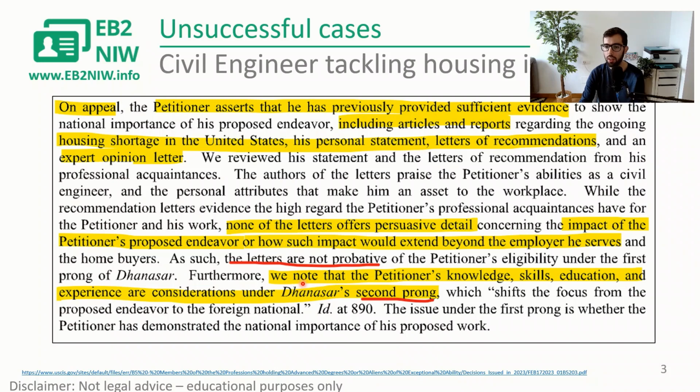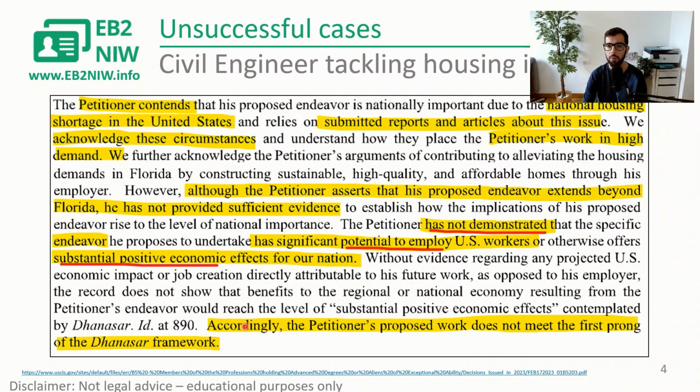So they say, we note that the petitioner's knowledge, skills, education, and experience are consideration under Dhanasar's second prong, which shifts the focus from the proposed endeavor to the foreign national. The issue under the first prong is whether the petitioner has demonstrated the national importance of his proposed work. The petitioner contends that his endeavor is of national importance because of the national housing shortage in the US and relies on submitted reports and articles about this issue. We acknowledge these circumstances, and we understand that the petitioner's work is in high demand.